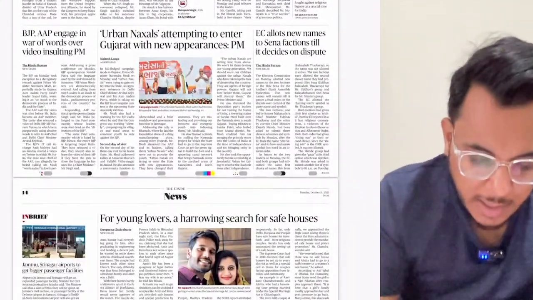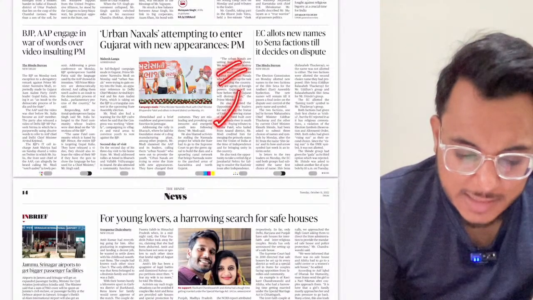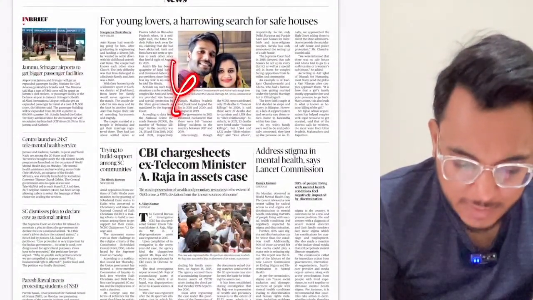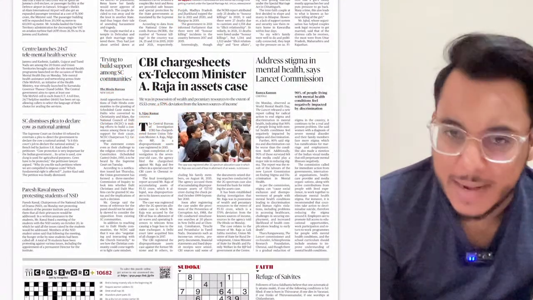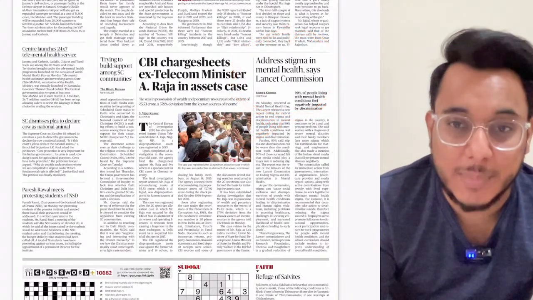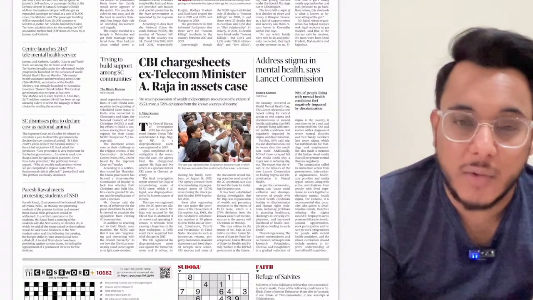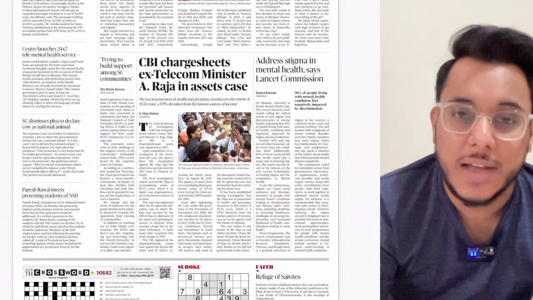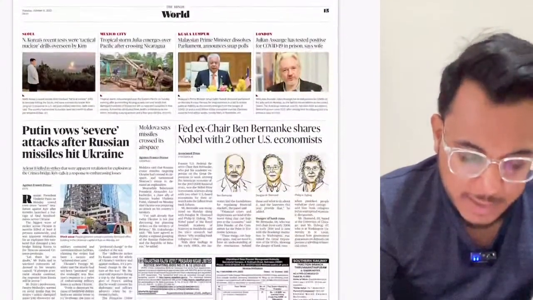Then after that, moving on, urban Naxals attempting to enter Gujarat. So the Prime Minister has said in one of her speeches. Then moving on, guys, these political articles and crime related articles are not important. However, there is one article talking about the mental health stigma. The Lancet report: Lancet is one of the world's most reputed health journals, and it has talked about mental health. So we'll see what this particular report is talking about.